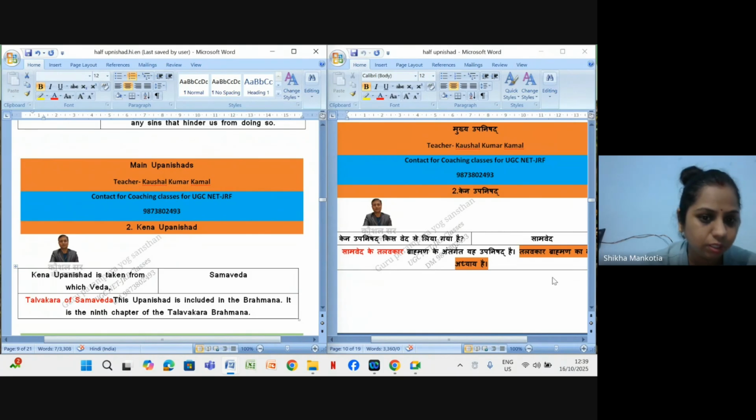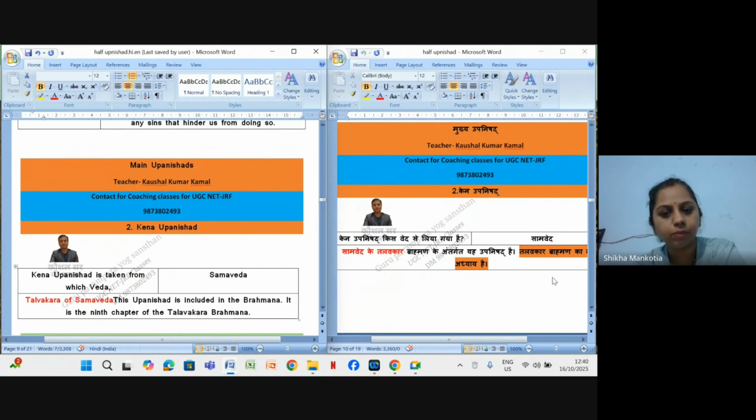So it is from the Talavakara of Samveda, and it is included in the Brahmana, and it is the ninth chapter of the Talavakara Brahmana. Yesterday, when I was explaining the introduction of the Upanishads, I also told you that Brahmana is also a part of the Vedas.